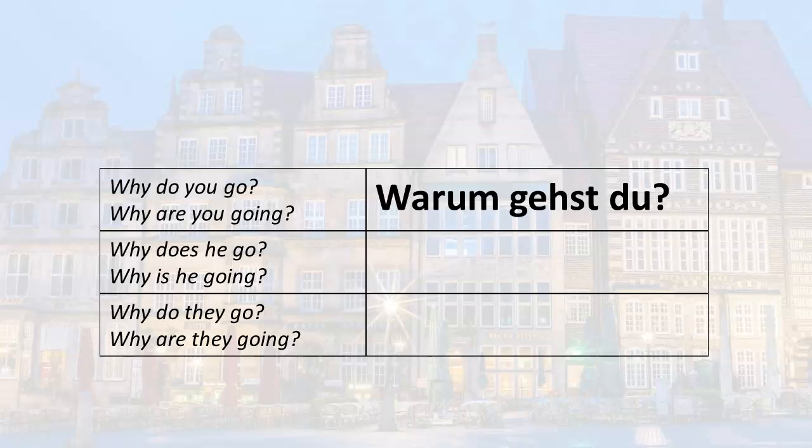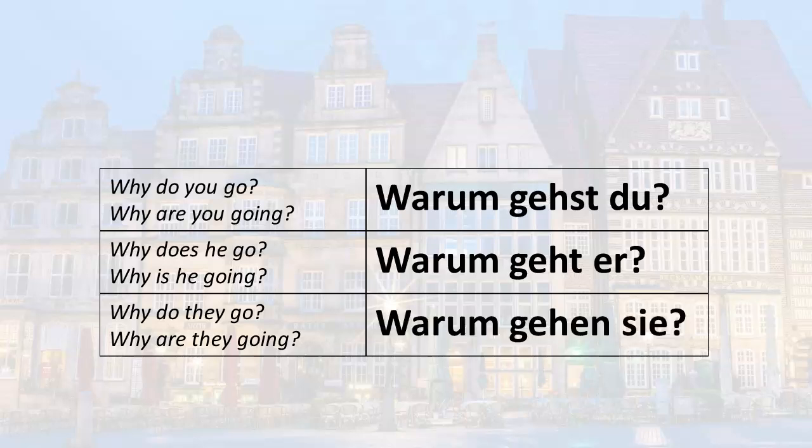Why does he go? Again, warum, and he goes is geht, so reverse the order and put it all together. Warum geht er? Why does he go? Why is he going? Why do they go? Remember, they is sie gehen with a lowercase s. So gehen sie, and then warum in front of it. Put it all together. Warum gehen sie? Why do they go? Why are they going?